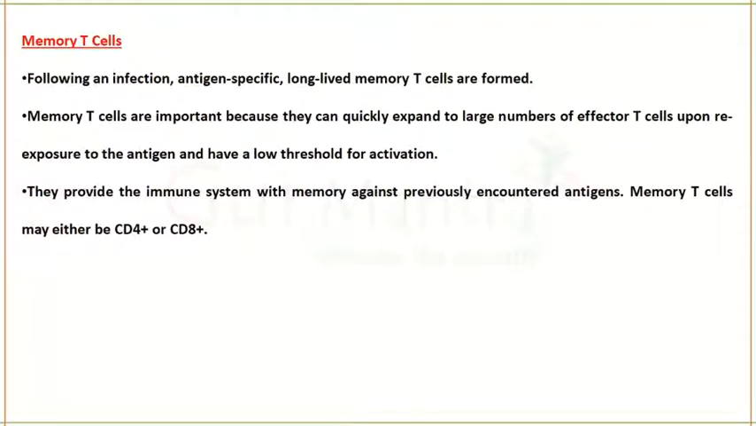Next type of T cell is memory T cell. So after an infection, the antigen specific memory T cells will be formed. These memory T cells will be important when the second time infection happens. When second time infection happens, quickly that infection will be cleared. So they will provide the immune system with the memory against the previously encountered antigens. Memory cells can be TC cells or it can be T helper cells.